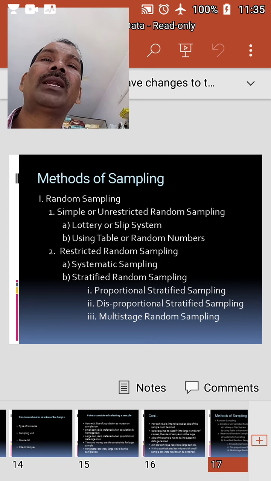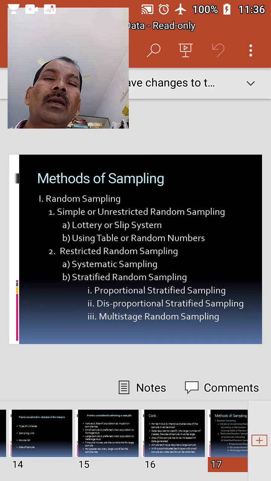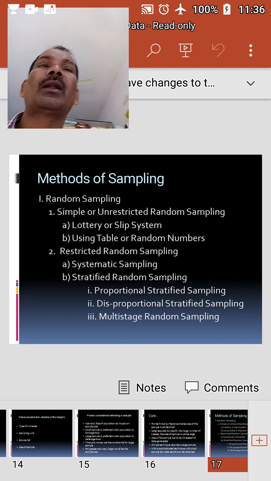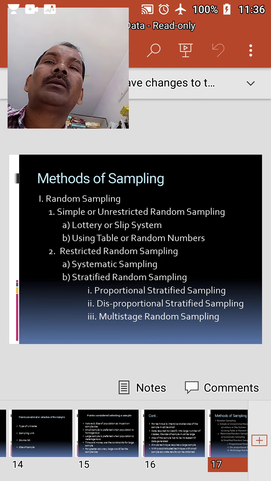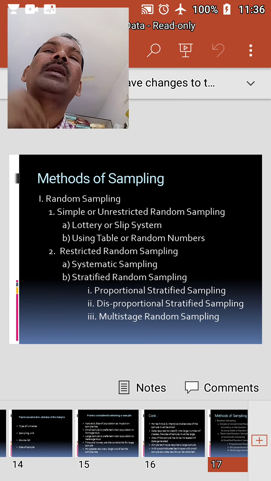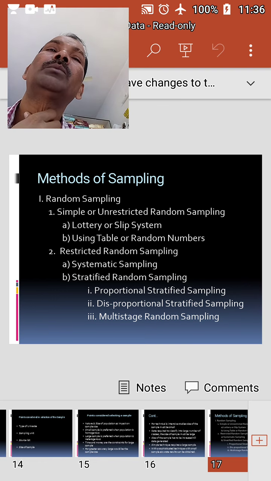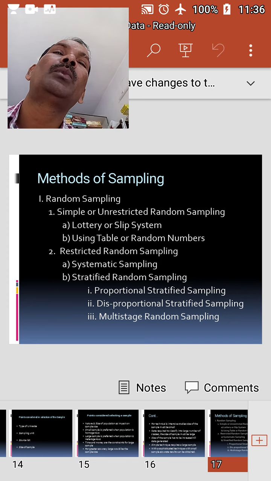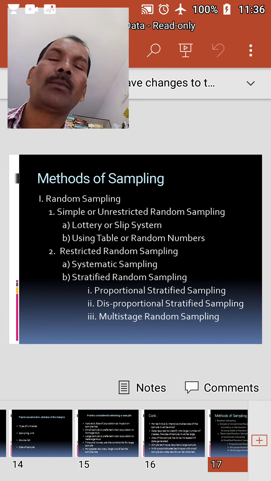The procedure for selecting the random sample by using a table of random numbers is explained as: identify the units with numbers. Take a page from the table of random numbers and take any digit in a row at random and identify the numbers easily up to the required sample size. The corresponding units in the population are included in the sample.